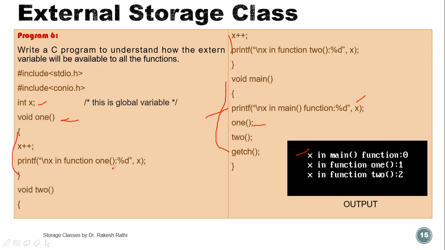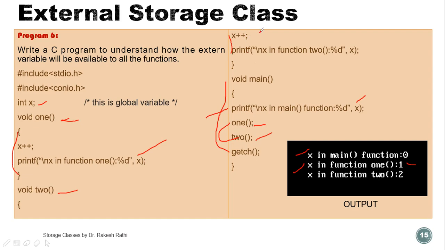Then printf in function 1: value of x is 1. Then control will go again to this 1, then next it will go to 2. Again this is the user defined function. Control will go to the body of user defined function 2.